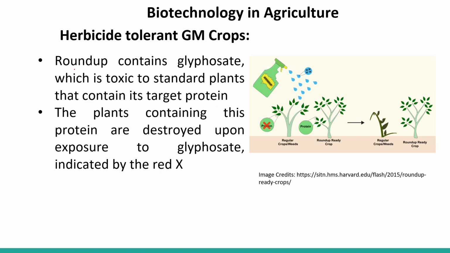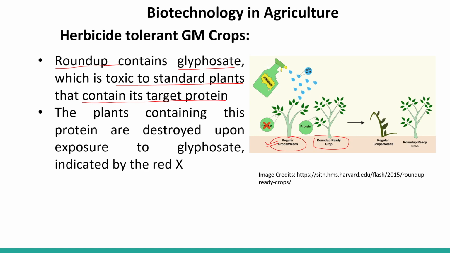Here, Roundup contains glyphosate, which is toxic to standard plants that contain its target protein. So we have Roundup Ready crops and the regular crop weeds.